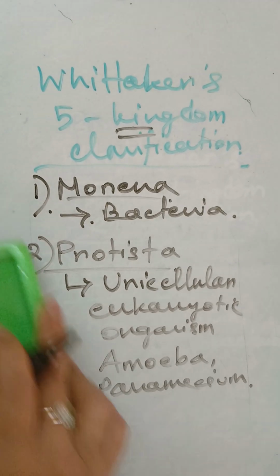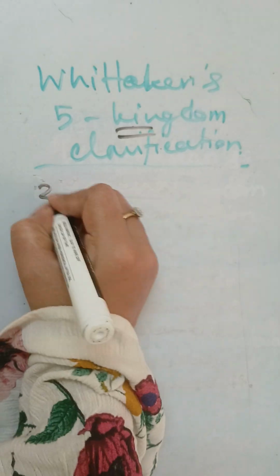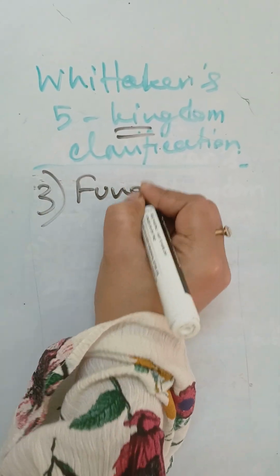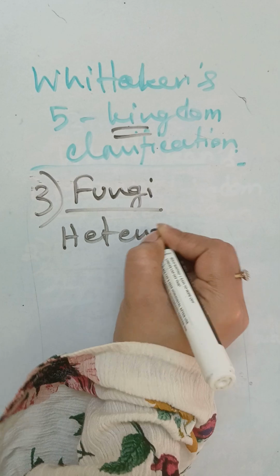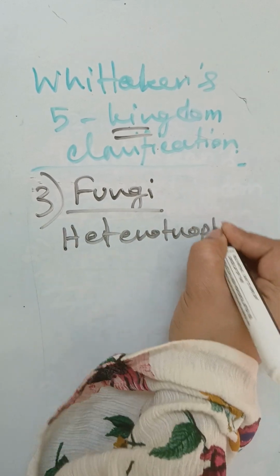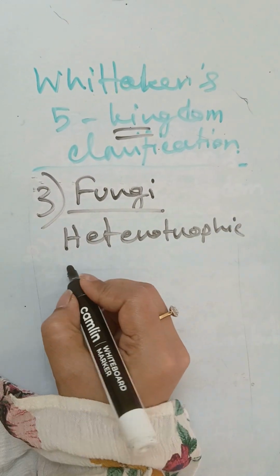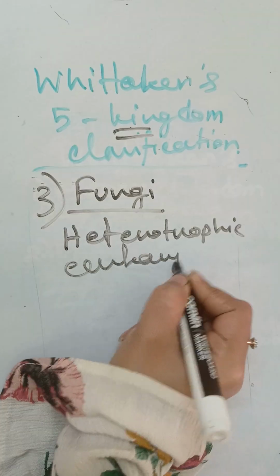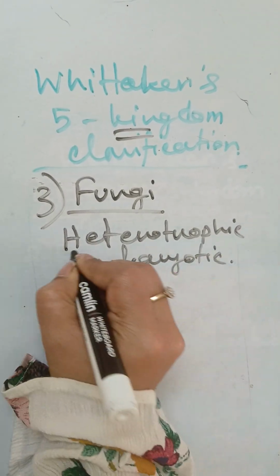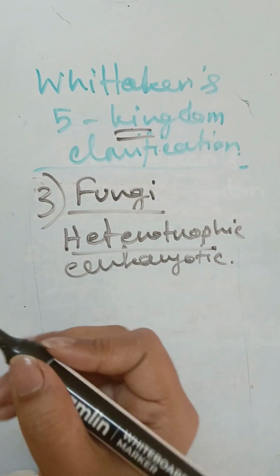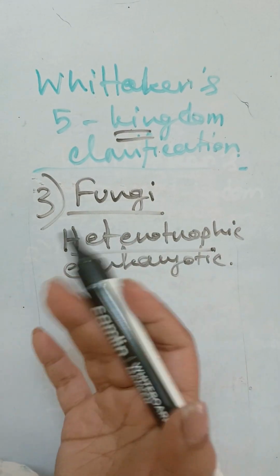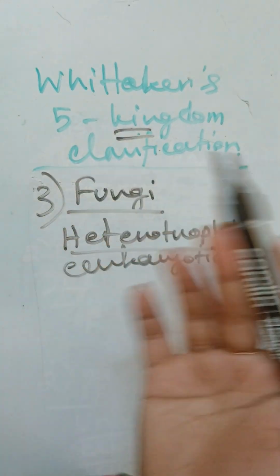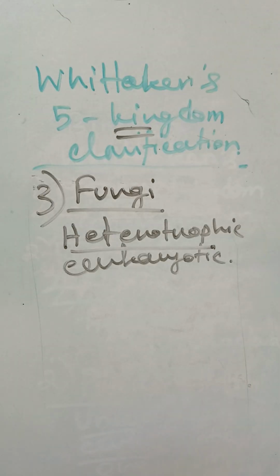Third one is fungi. Fungi means heterotrophic eukaryotic. These terms are very important. Heterotrophic means they don't make their food on their own. They have to depend on somebody else to get the food, like plants or bacteria, something like that.